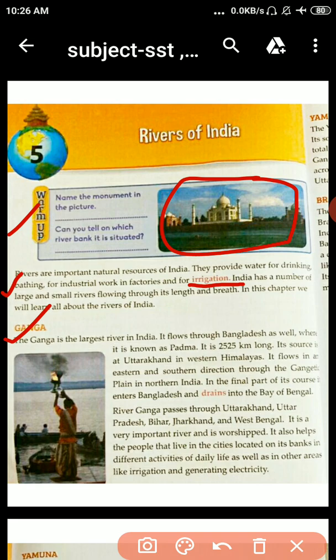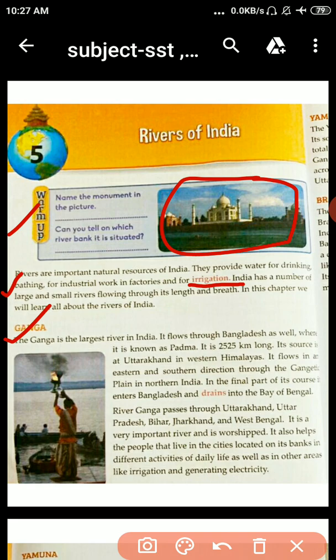Now student, it flows in an eastern and southern direction through the Gangetic Plain in northern India. Flow means to run, behna.